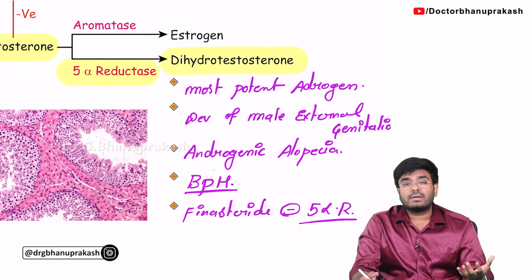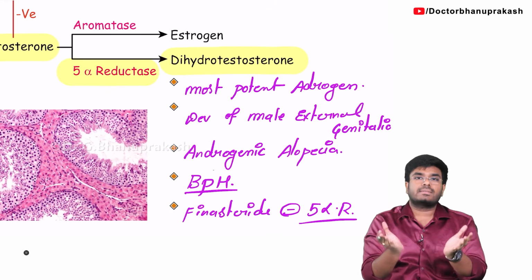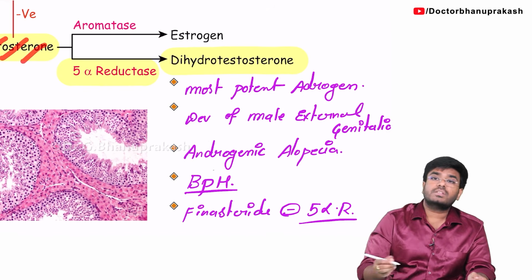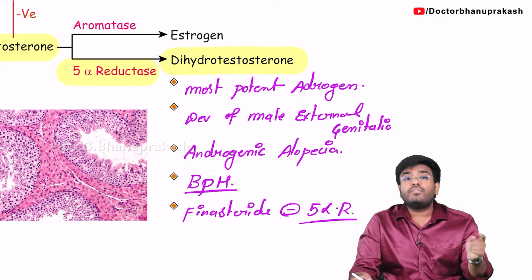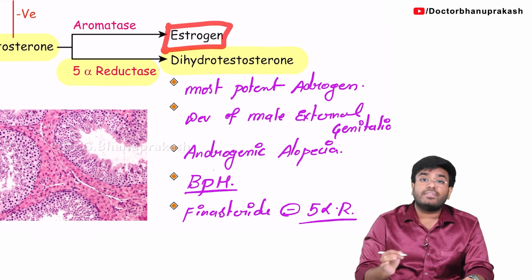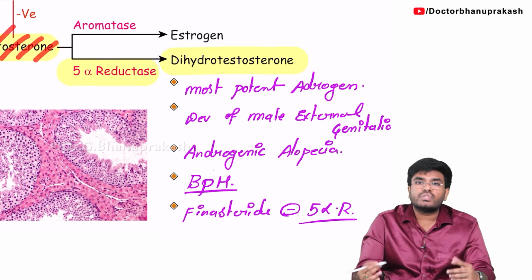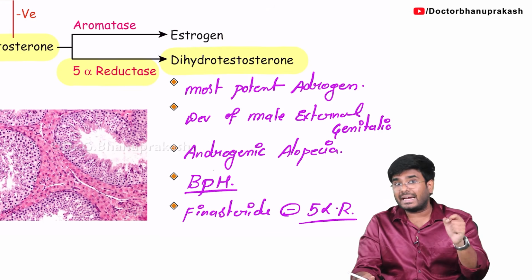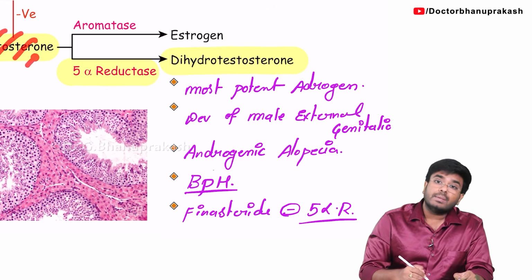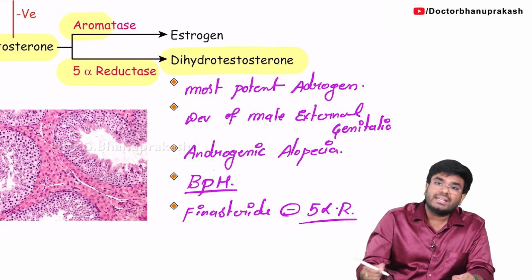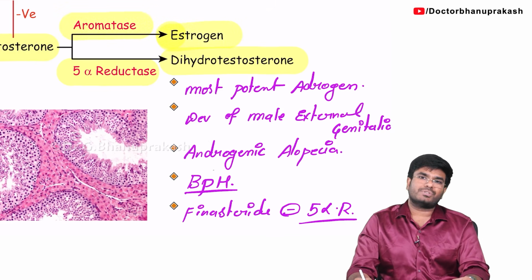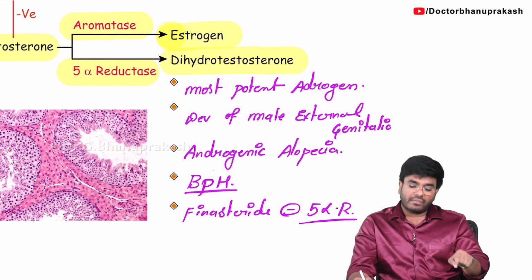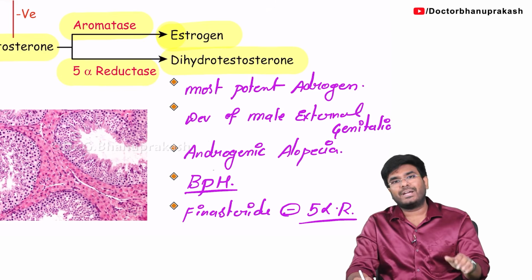Next, in females also testosterone is produced. In female follicles there are cells called theca cells, especially the theca interna cells, and they produce testosterone. Now this testosterone in females can be converted into estrogens with the help of an enzyme called aromatase. Aromatase helps in the conversion of testosterone into estrogen. 5-alpha reductase helps in the conversion of testosterone into dihydrotestosterone.